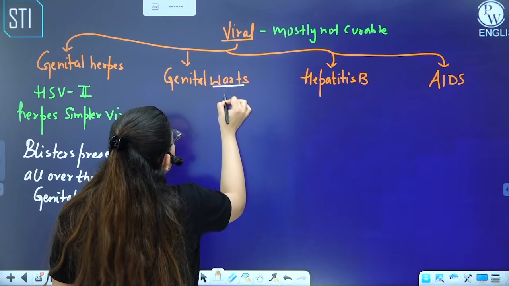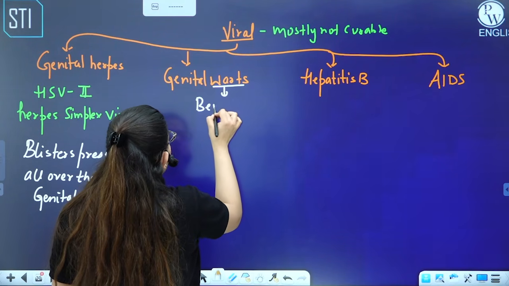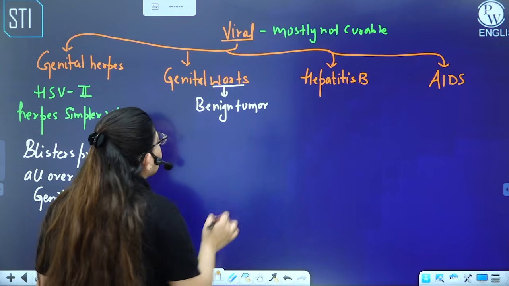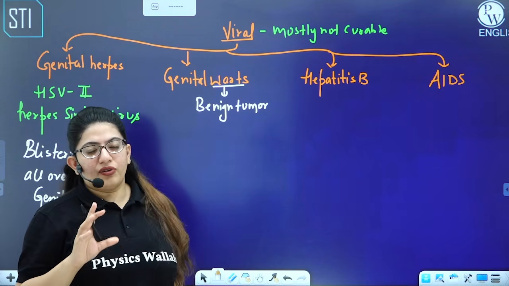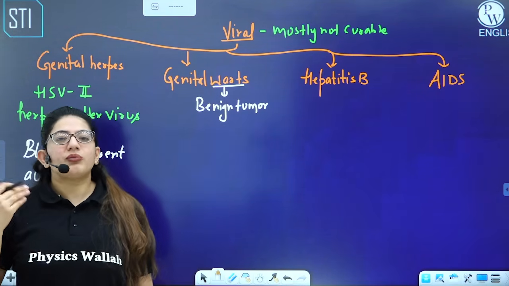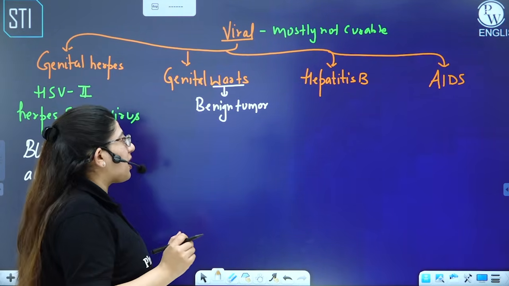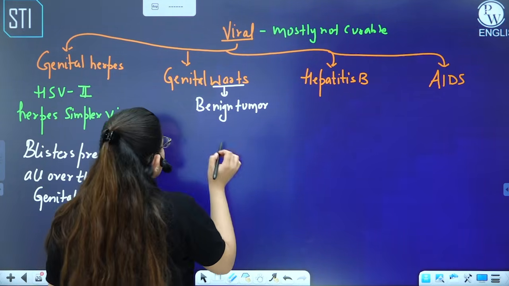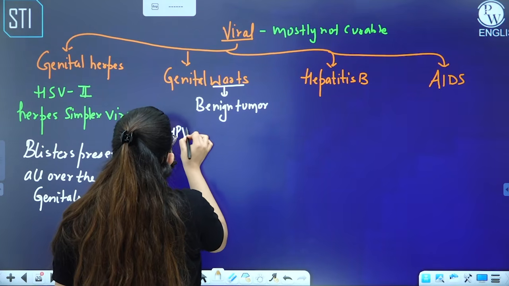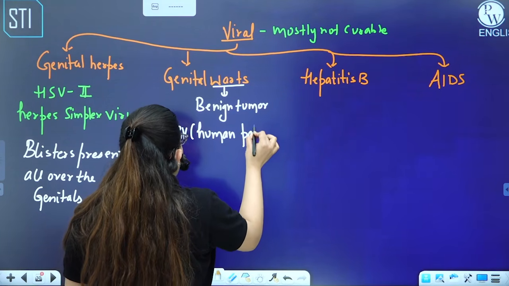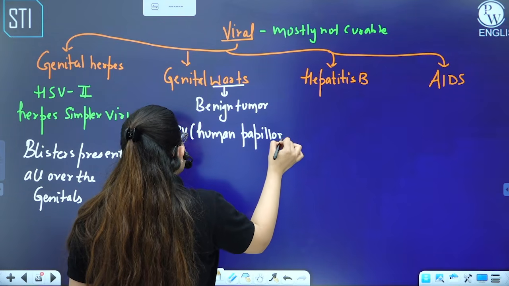They are benign tumors. Benign tumor is the one which does not move from one place to another, and it is less harmful. The one which is harmful, that is malignant, and you call it a cancer. But these are small tumor-like substances. The genital warts is caused by HPV, human papilloma virus.